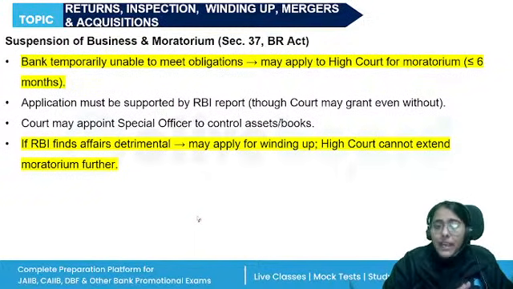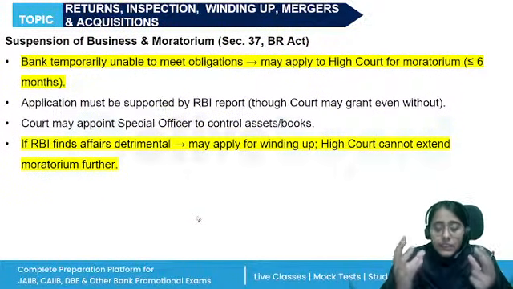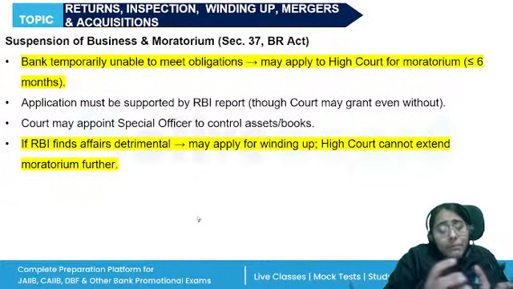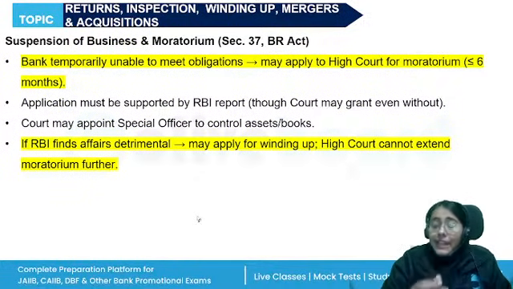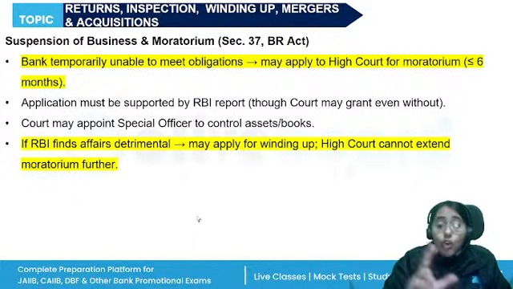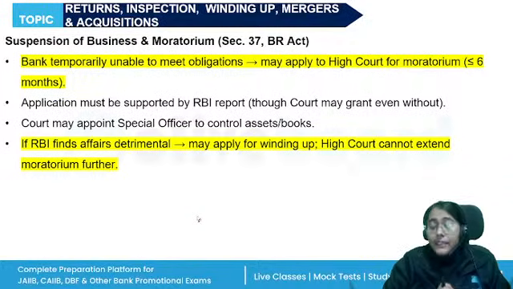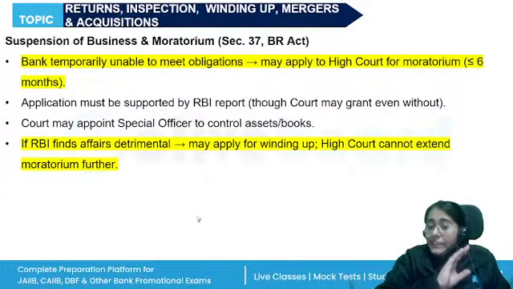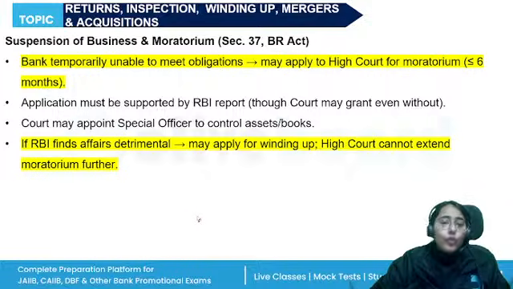If not supported by RBI, if RBI is satisfied that the banking company under moratorium is doing anything which is detrimental to the interest of the depositors, they will apply to the High Court for the winding up. So if the High Court has ordered the moratorium, but RBI says that continuance of the banking company is wrong, it is causing harm to the banking public or the banking system, then it will become binding on the High Court to start the winding up process, and they cannot extend the period of moratorium. So RBI's decision is extremely important.